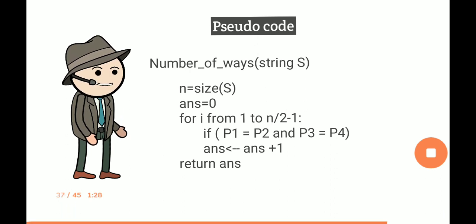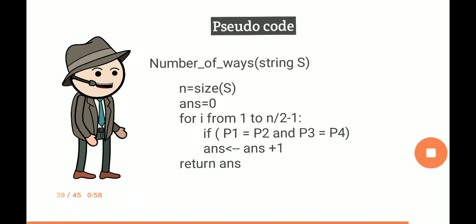And for these changing lengths, we would be comparing the initial 2 substrings and the final 2 substrings. If the initial 2 substrings P1 and P2 are the same as each other and the final 2 substrings P3 and P4 are the same as each other, then we will be incrementing the value of answer by 1. After the loop finishes, we would be returning the value stored in the variable answer, and this value would be the number of ways in which we can retrieve T1 and T2 back from the new string S.